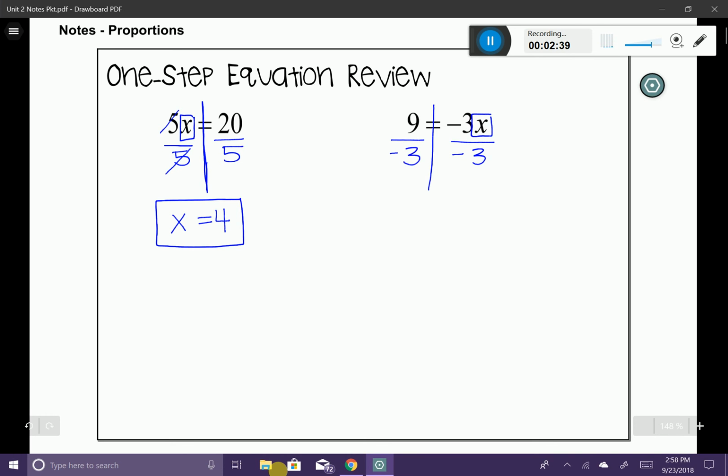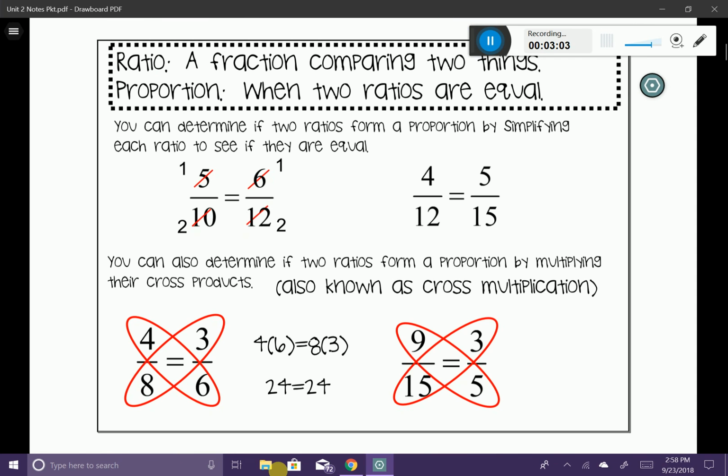Now let's go ahead and solve it. 9 divided by -3 is going to give us -3. And then my -3 and my -3 are going to cancel out, leaving me with x. Now, it might bother you that the variable is on the right-hand side, so go ahead and just flip it over to give you x is equal to -3. All right, that is the skill that we need to now move into proportions. So let's go ahead and do that.